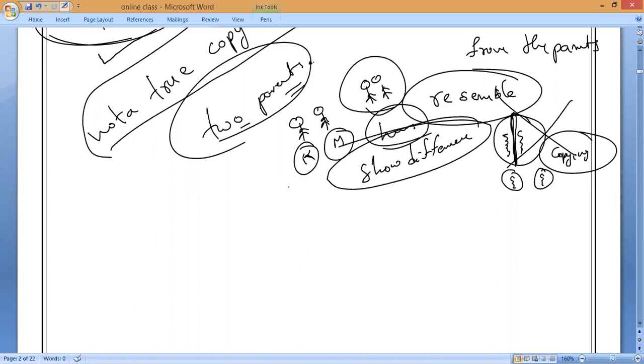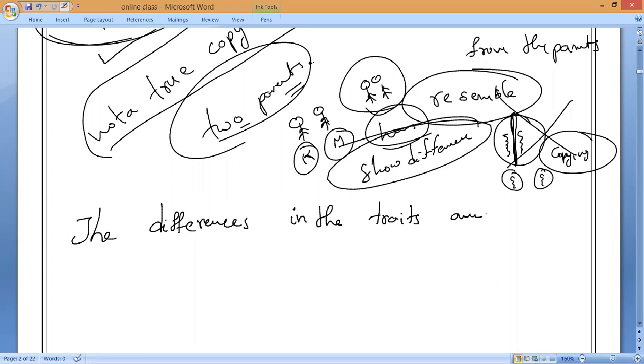Please write the definition. The differences in the characters. Raja, can you understand? Mukesh? The differences in the characters, or we can say, what is the word? Use the word better instead of characters, use the word what? Traits.